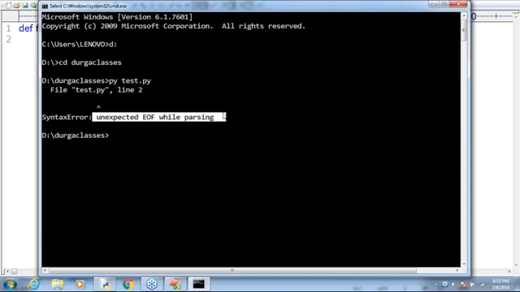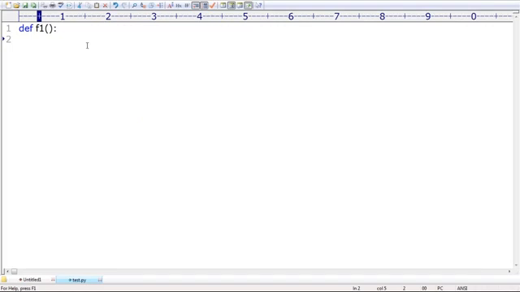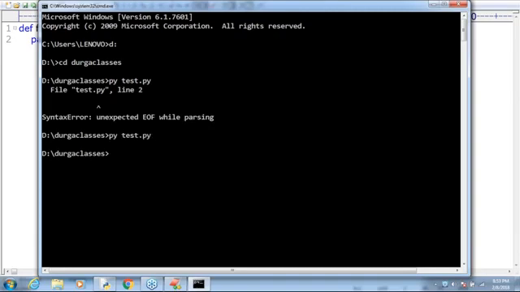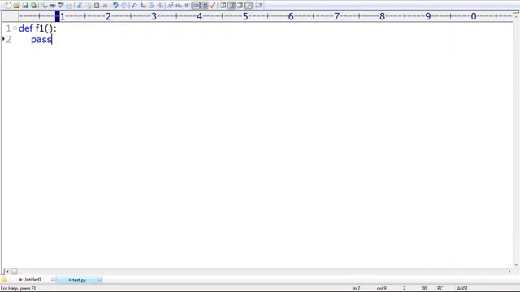Now I have to write pass. This function is not doing anything, so just pass. Then happily this will become valid. Python has intelligent features. If there is no value, better to keep None. If I'm not doing anything, then better to just use pass.